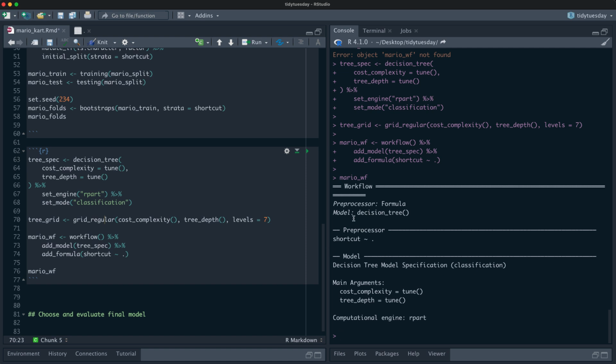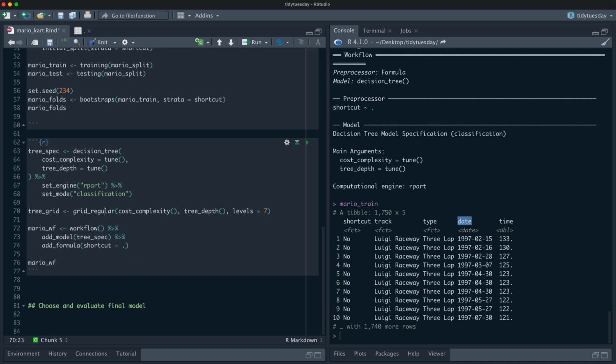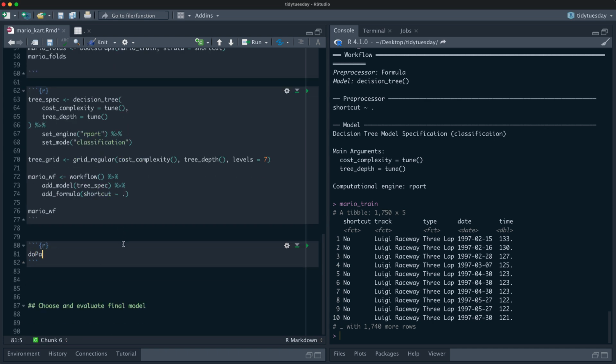So the tree-based models, like a decision tree, are very low maintenance when it comes to pre-processing. When we look at that training data, we've got a date, we've got a number here, we've got factors, one of which has 16 levels, and that's all totally fine. We can just throw that all into the decision tree and it will work great. Or hopefully. I mean, it will.